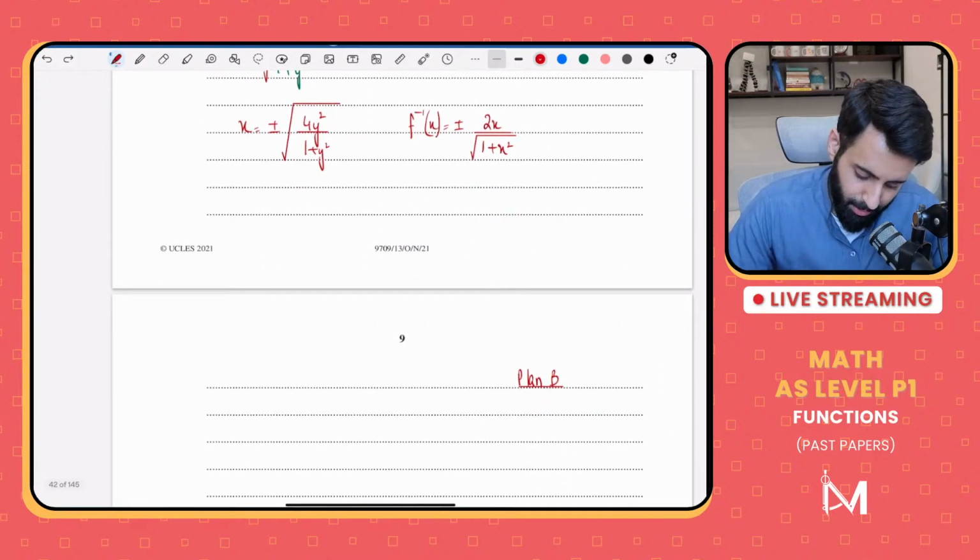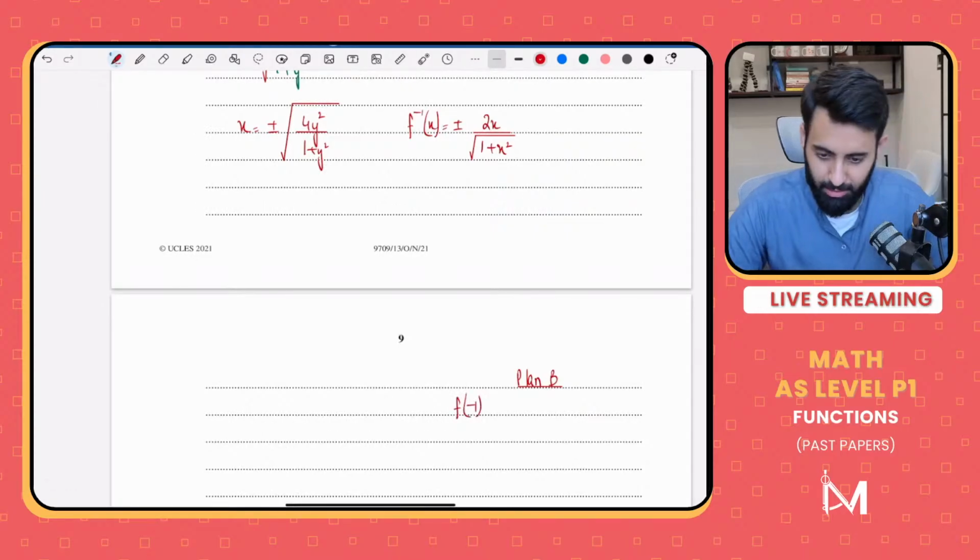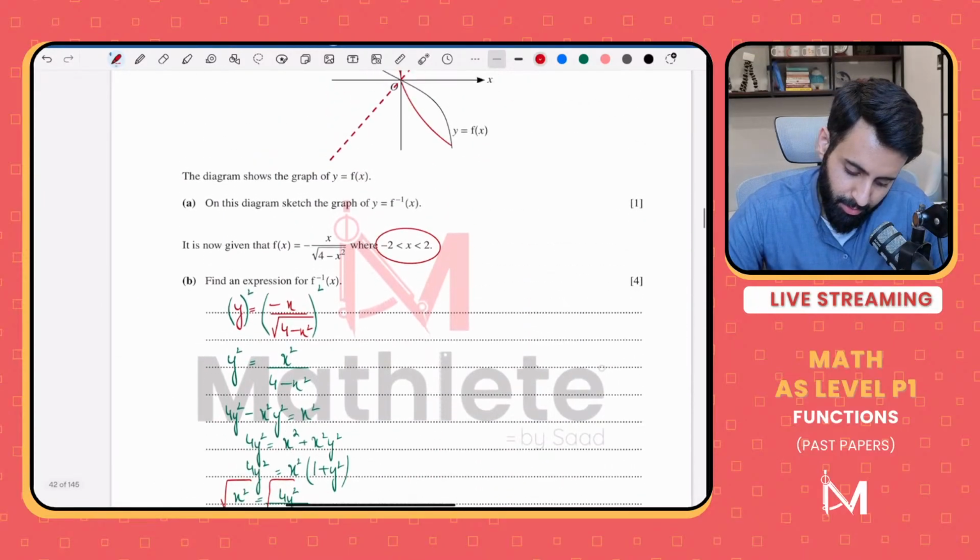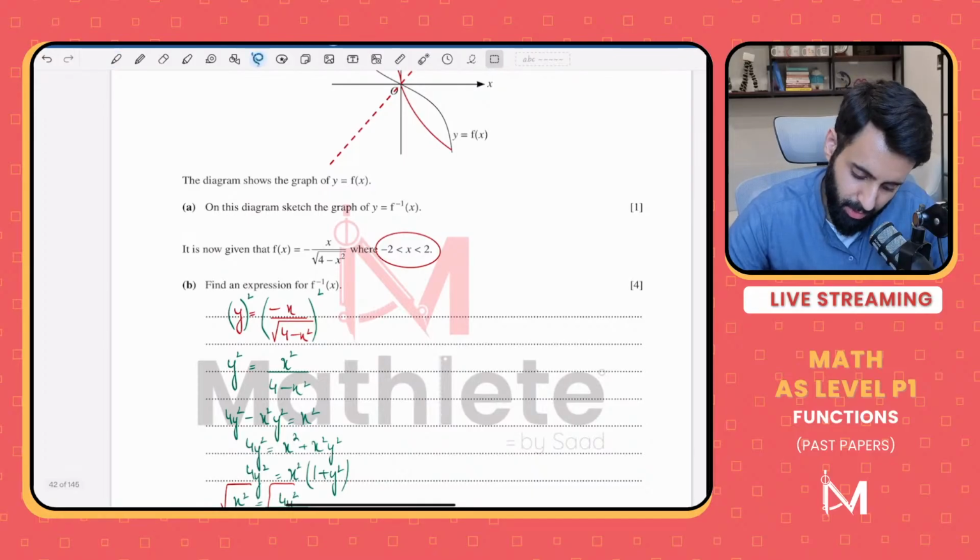So if you plug in -1 into the function, let's see what you get. So this is the function. In this function, if I plug in -1, let's see what we get.